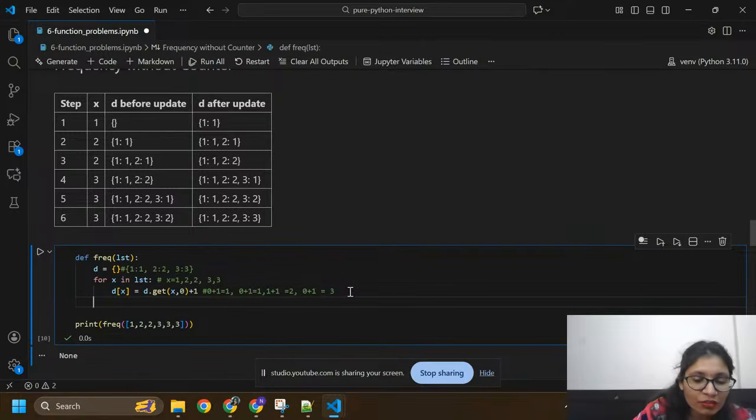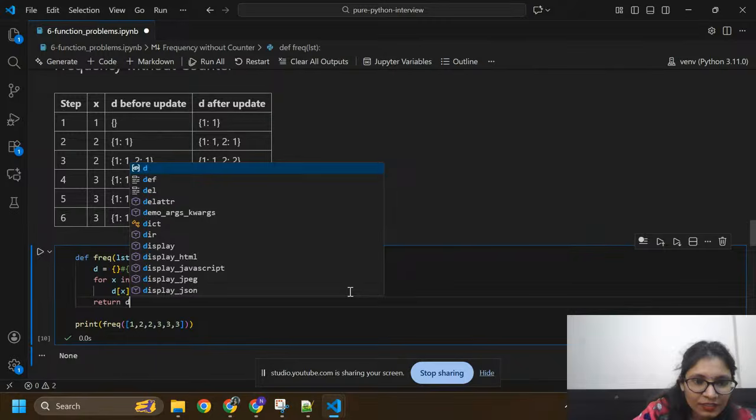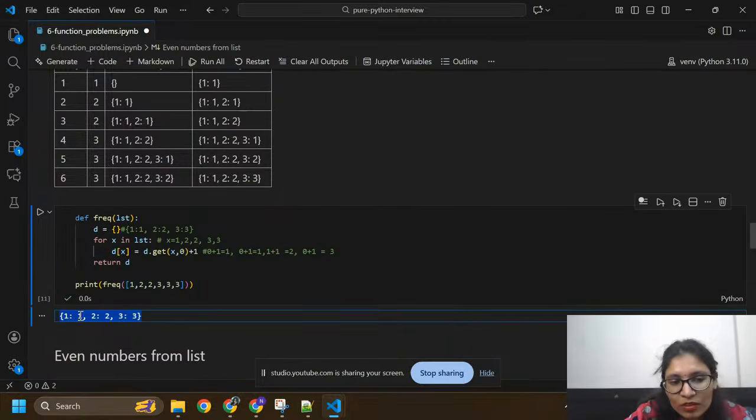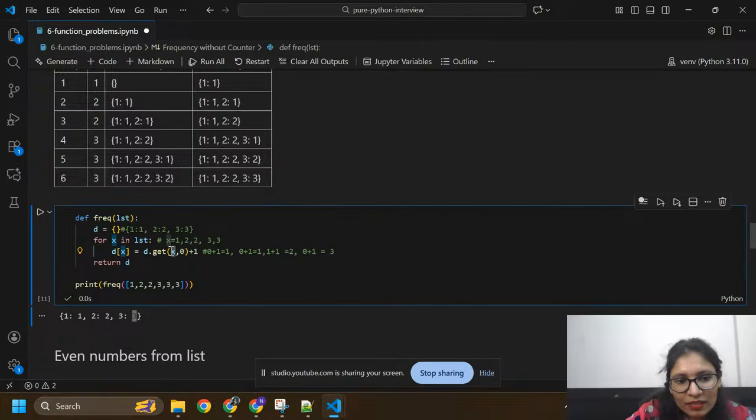I forgot to return. So here I'm going to return the dictionary d. Sorry guys, I forgot this thing. Okay, so I got our output 1 colon 1, 2 colon 2, 3 colon 3. Count of 1 is 1, count of 2 is 2 and count of 3 is 3. This is the x, meaning we have x equals to 1, 2, 3, and these are the values.